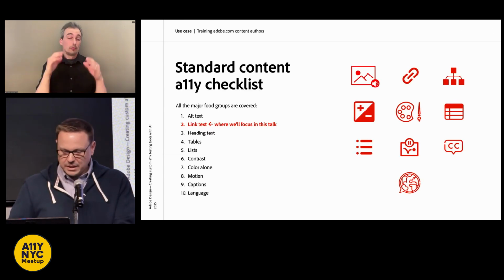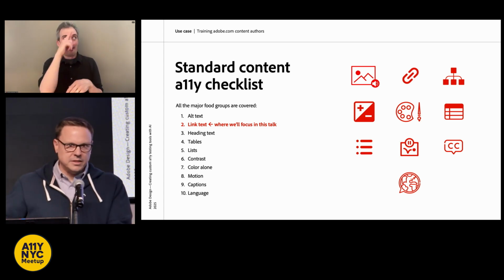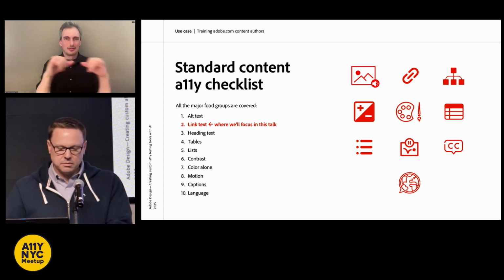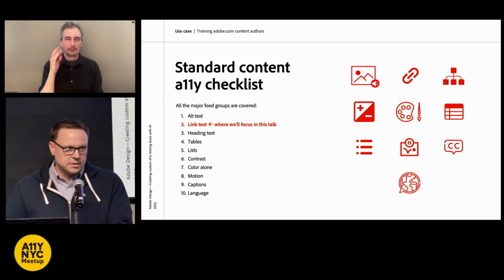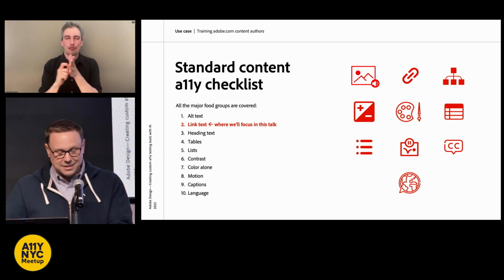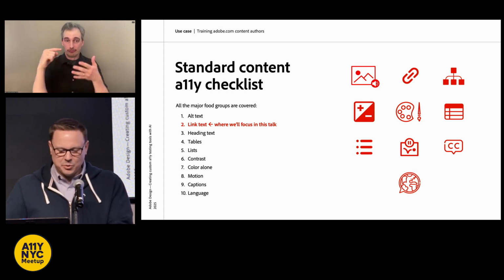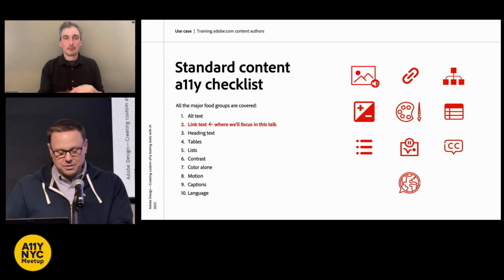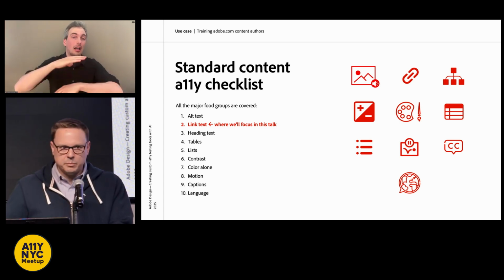We'll see. So this is how I start a training for this group. For content authors and copywriters, I stick to my main food groups: alt text, link text, heading text, tables, lists, color contrast, color alone, putting pause ability on motion, captions on videos, and identifying language of the page and parts of the page.